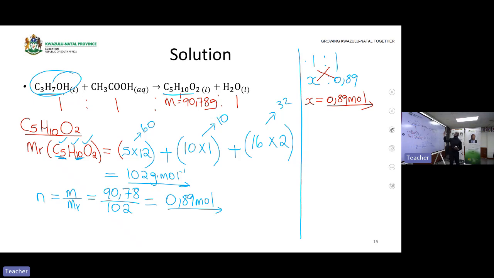Our next step will be to find the molar mass of C3H7OH. You now know what we do. We take 12 multiplied by 3, then take 7 multiplied by 1, then take 16 multiplied by 1, because it is just one atom of oxygen. In fact, this H you can include with that H so that you have hydrogen about 8, and then OH here and C3 there.